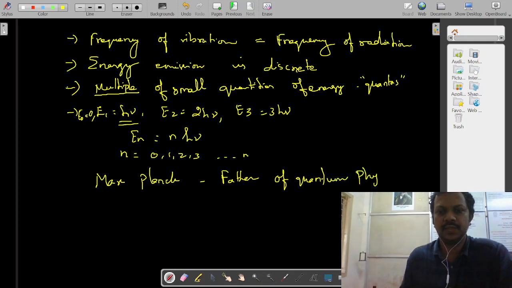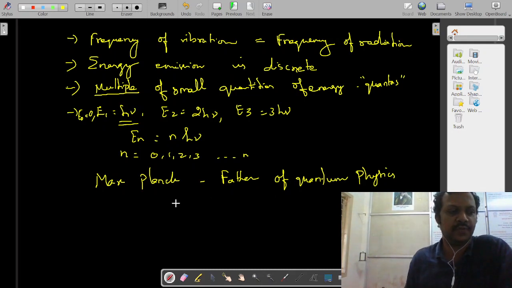He proposed his own hypothesis and obtained a law which is called Planck's law of radiation, which he will derive later. In addition to this, some other scientists have derived laws in connection to Planck's law.